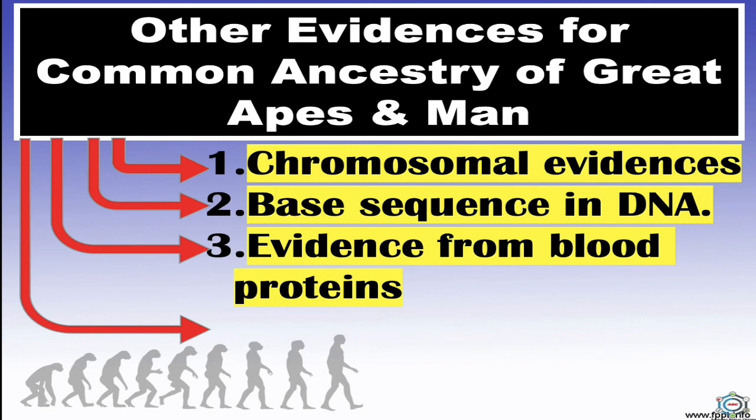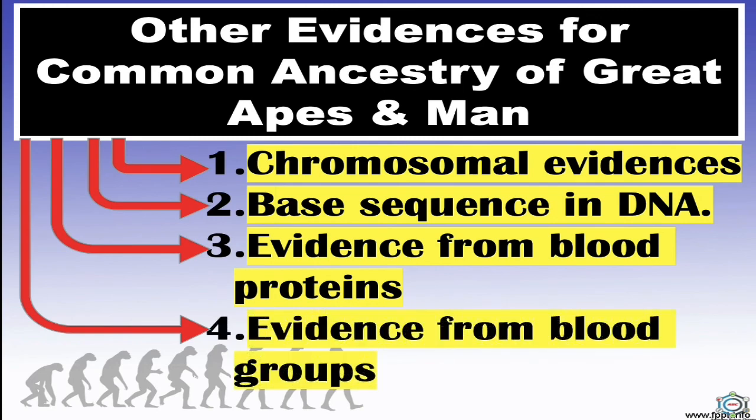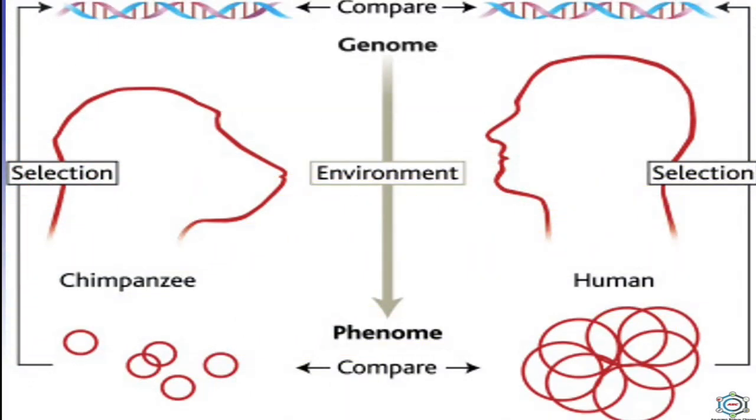And the last is evidences from blood groups. 4 blood groups A, B, AB and O occur in humans. The blood groups A and B are found in apes but not in monkeys. This suggests that human beings are more closely related to the apes than to the monkeys.